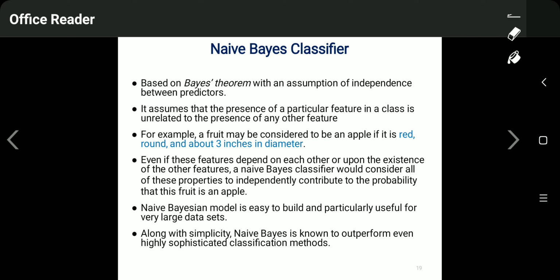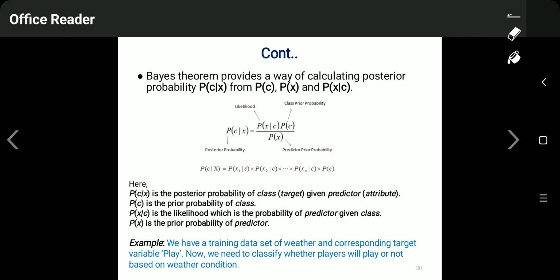Along with simplicity, naive Bayes is known to outperform even highly sophisticated classification methods. This has been proved. This is how Bayes theorem applies in classification.